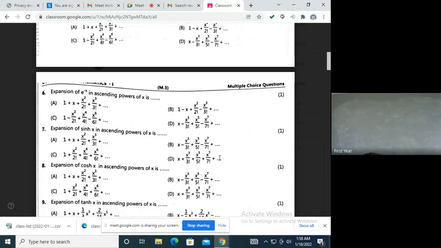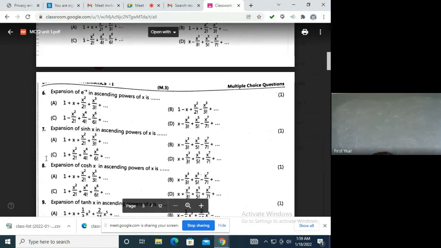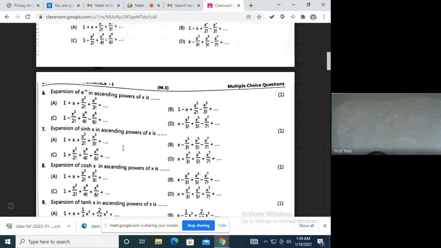If you want, you can write down the formula for sin hx. Sin hx is equal to e raised to x minus e raised to minus x, by 2. This is the formula. This part was not there in your syllabus. Hyperbolic is removed, but they have kept this in the MCQs. That's why I'm telling you.